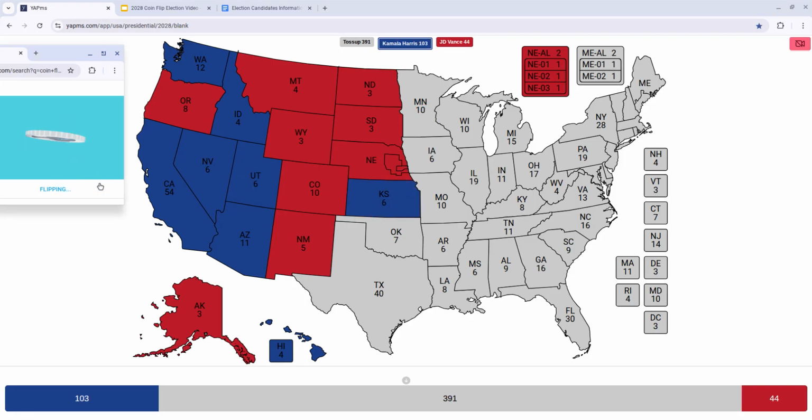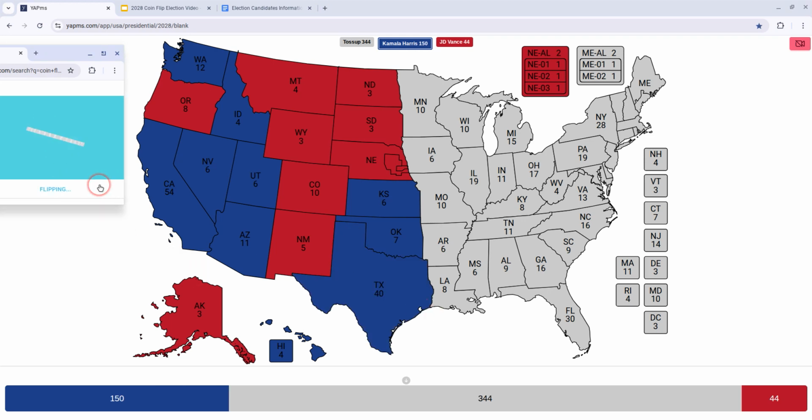Sorry, I'm just proud of Kansas going blue. We have not gone blue since 1964. The last Democratic president we voted for was Lyndon B. Johnson, and he won in a landslide.